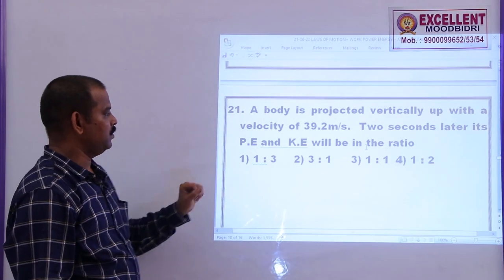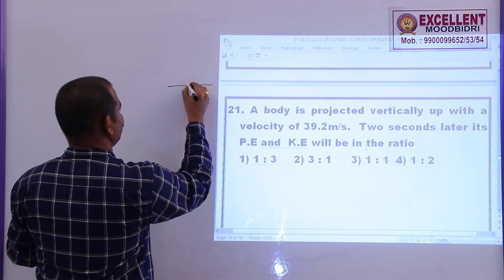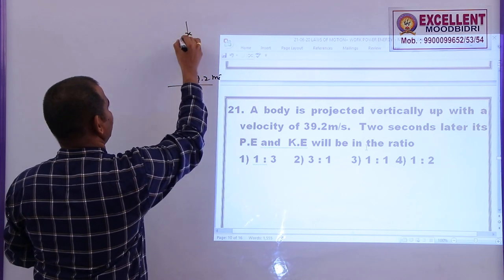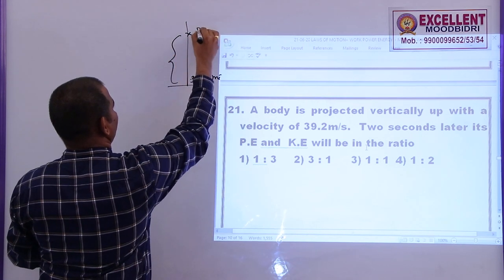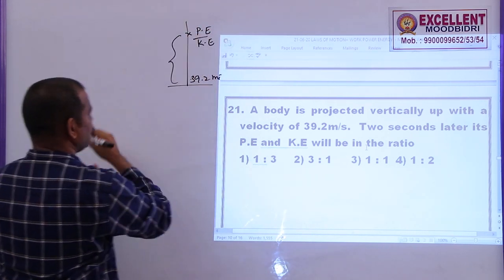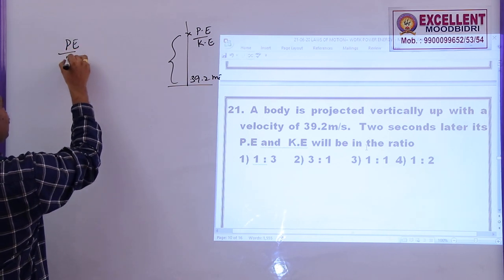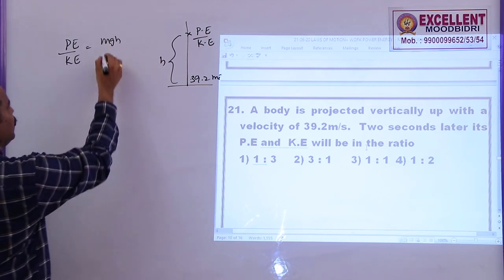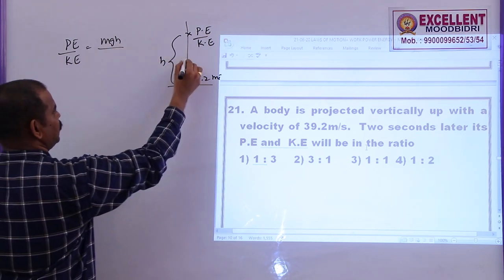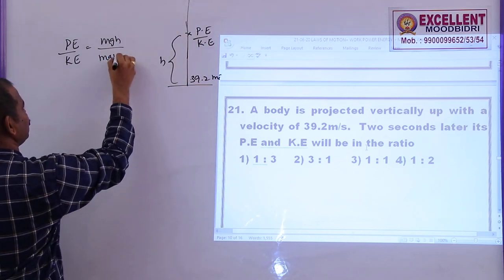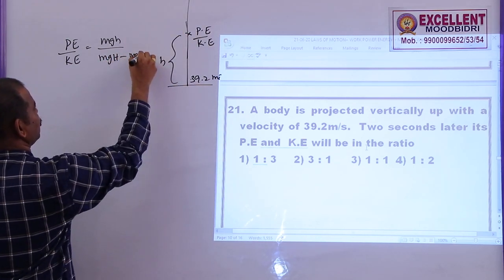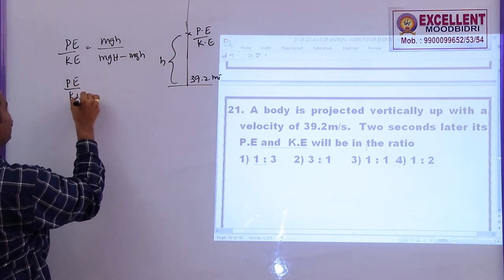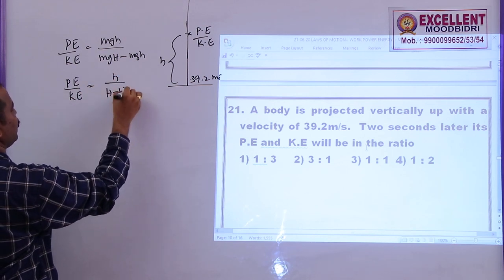Here in the 21st problem, a body is pushed vertically up with a speed of 39.2 meter per second. After 2 seconds, what is the ratio of PE and KE? Now, here PE is equal to mgh, let us say the height in 2 seconds is h, and KE is mg into the total height reached, let us say capital H, minus this. If you remove this, you will get the kinetic energy at this point because total energy remains the same. So now PE by KE is given by h by capital H minus small h.